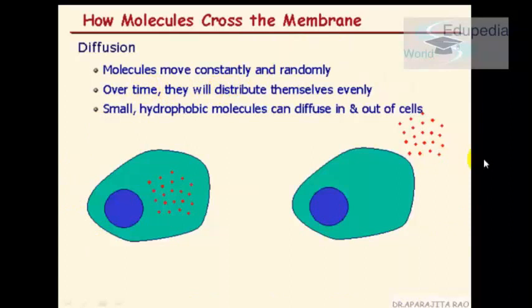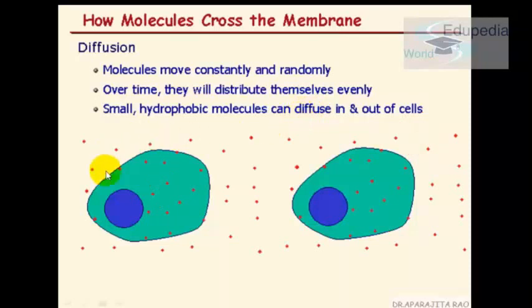So in diffusion, what happens? The molecules, because they have their own kinetic energy, keep on moving constantly and randomly. Over time, we have seen that they distribute themselves evenly, and small hydrophobic molecules can diffuse in and out of the cell without any problem. Like in the initial slide I told you that for water-loving or water-soluble molecules it is a problem to go through the cell membrane, but the hydrophobic ones, that is water-hating molecules, can go very easily. So this is how diffusion occurs in the cell.